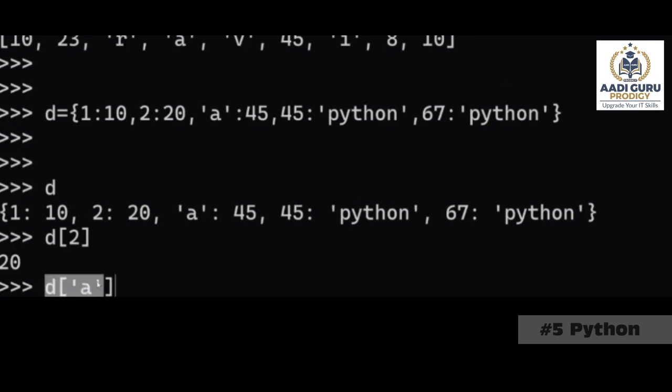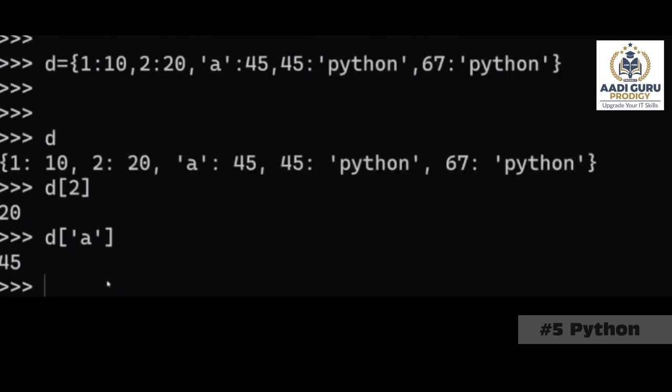If I ask the dictionary D of A, what will the interpreter give me? 45. Correct, right? Now if I ask the interpreter, hey, what is D of 10, then what will it give me?